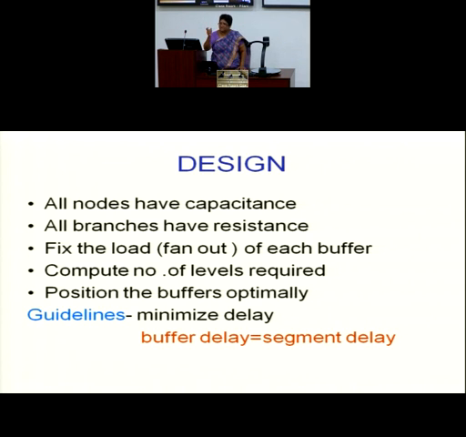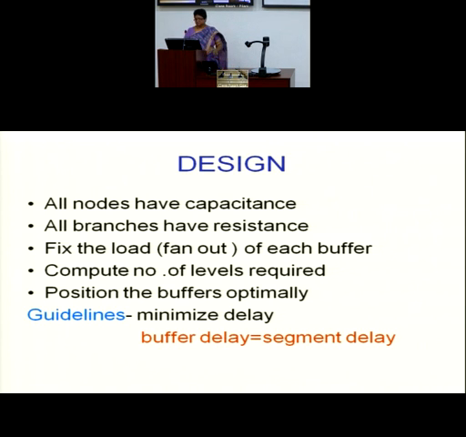So I will now be deciding my segment length depending on this. T buffer would be known to me, resistance per unit length of my interconnect is known to me, and capacitance per unit length of the interconnect is known to me. If you don't have a formula, a thumb rule says that whenever a segment delay is equal to the buffer delay, you more or less take that segment length and put a buffer after that. It's a very thumb rule.